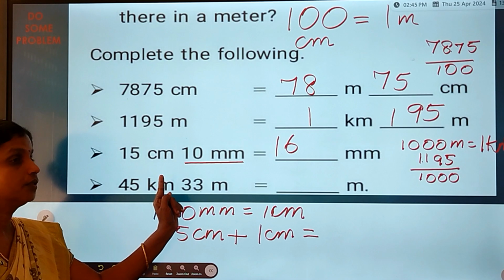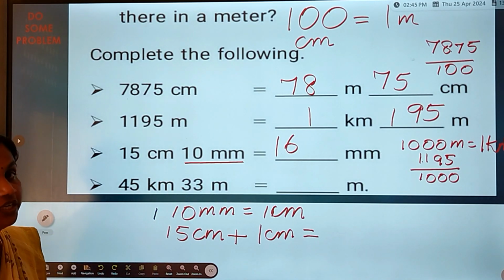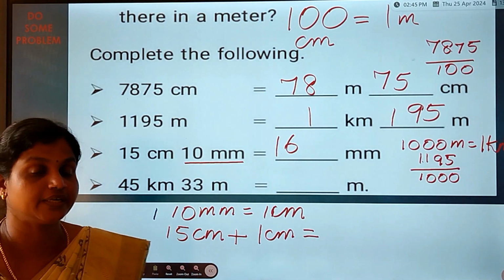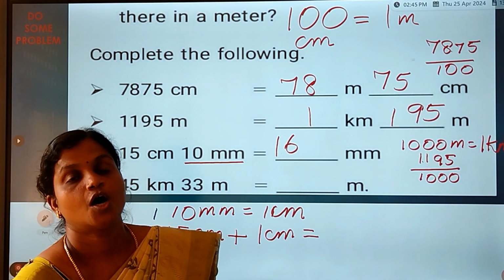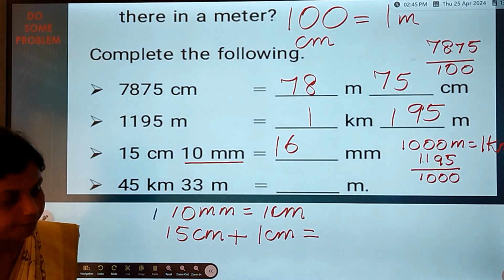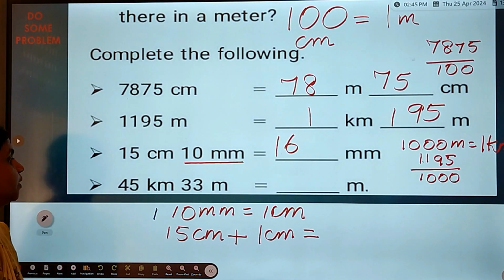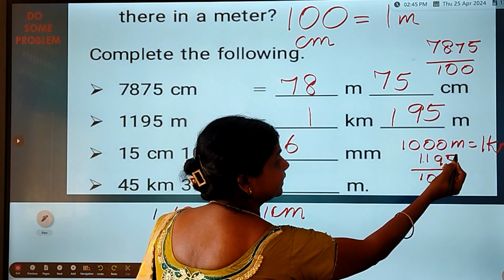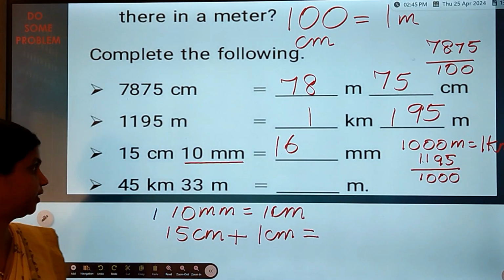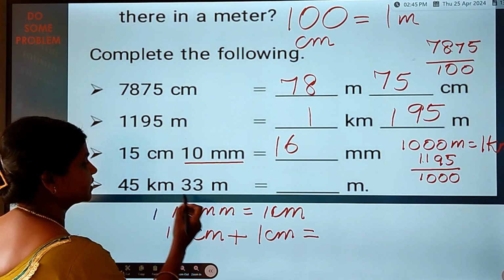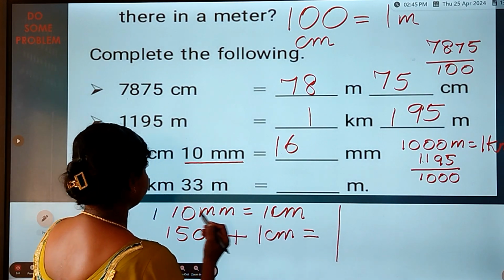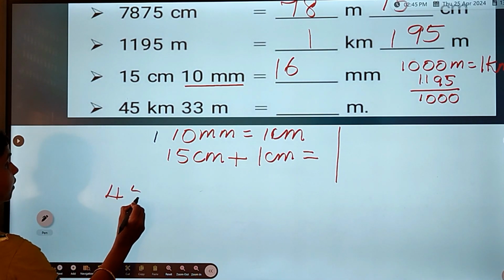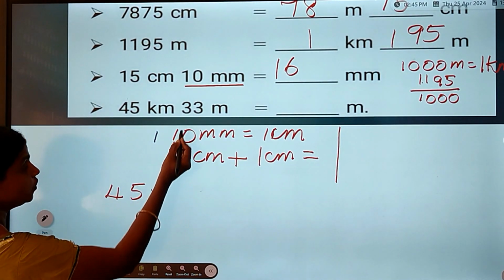45 kilometer 33 meter. How many meters make a kilometer? See, here we have already written 1000 meter is equal to 1 kilometer. So come to this side, I will be writing here. 45 kilometer, convert into meters.